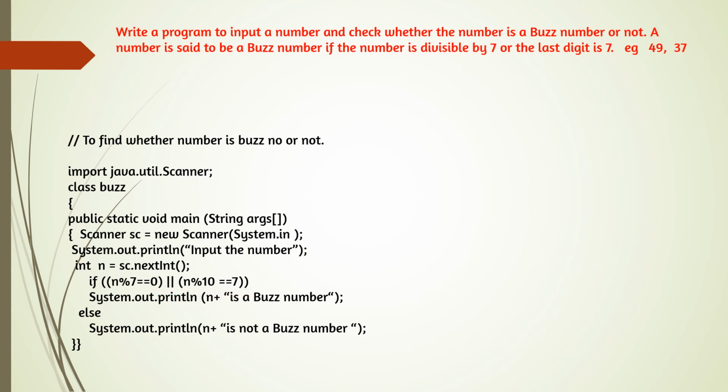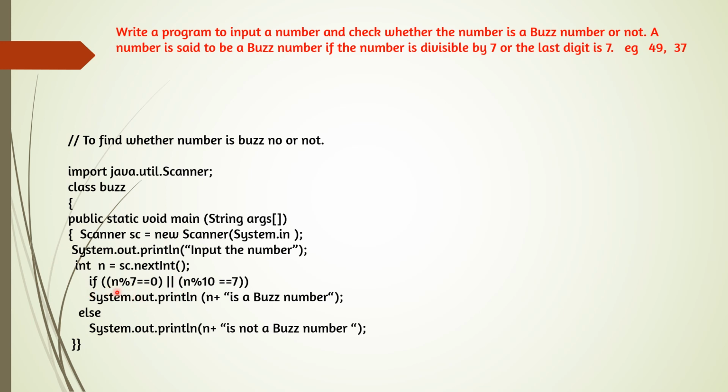So here we can see the example, and before starting, see how the conditions are combined. Any one of the conditions should be true. That means we need not put the logical AND here. Here we are using logical OR. OR means if any one condition is true, the answer will come as true. And if you put AND here, unless both the conditions are true, the answer will not be true. So here we don't want both conditions to be true. Any one should be true. So here we are using the OR operator.